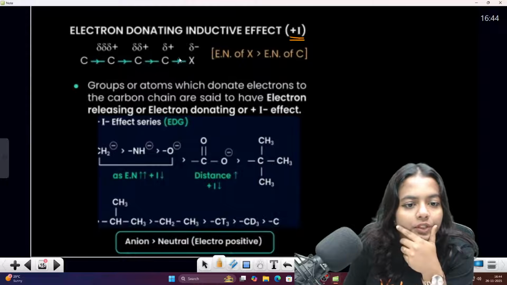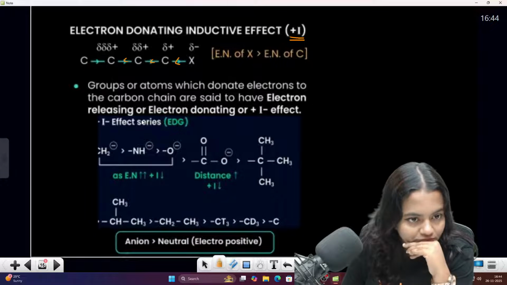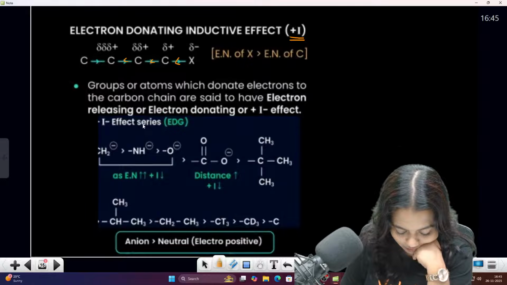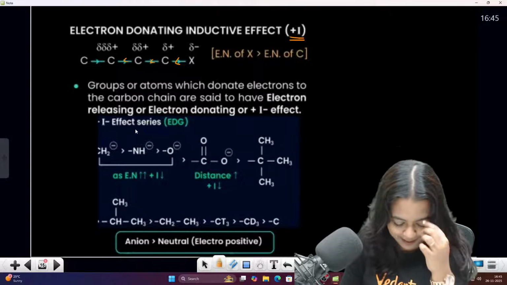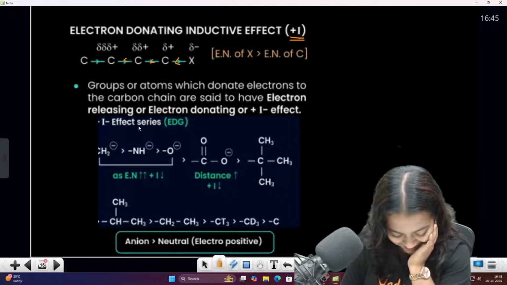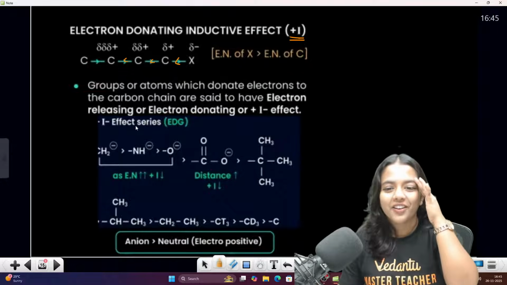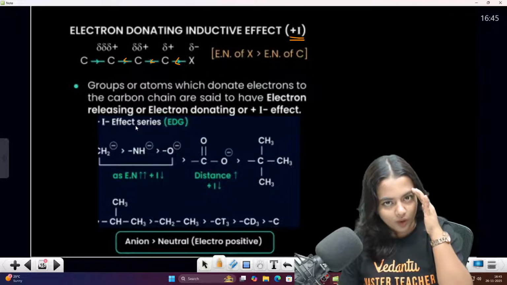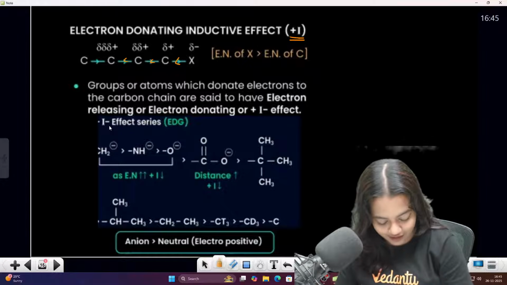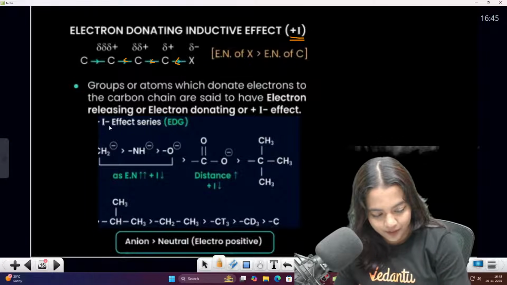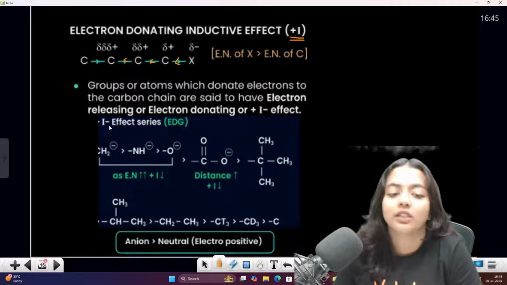Okay, this is how it should come, this is how it should be. No, that is not Vijay sir, that is some other person, it's not Vijay sir. Joshua, you are in all the channels of Vedantu actually. Just one minute, students. So that is your plus I effect.